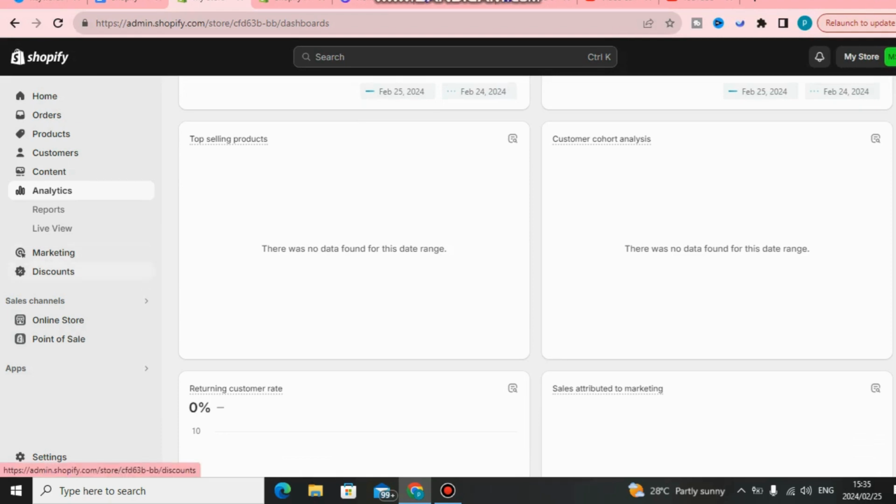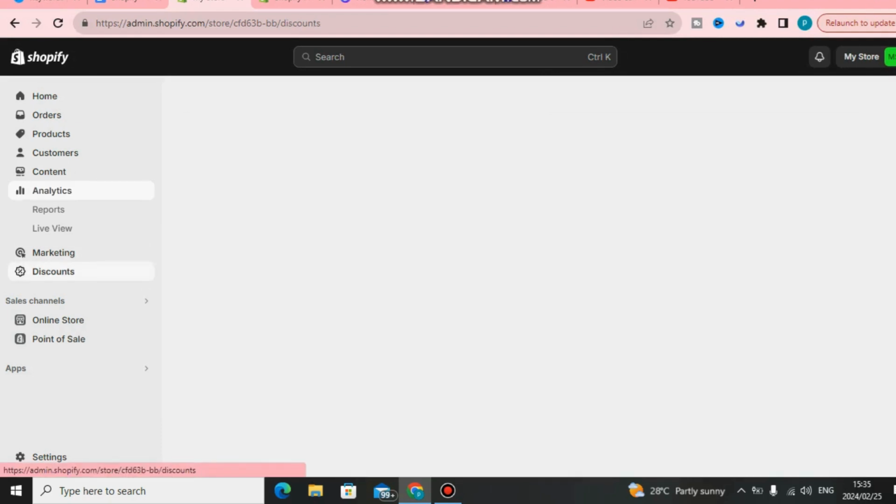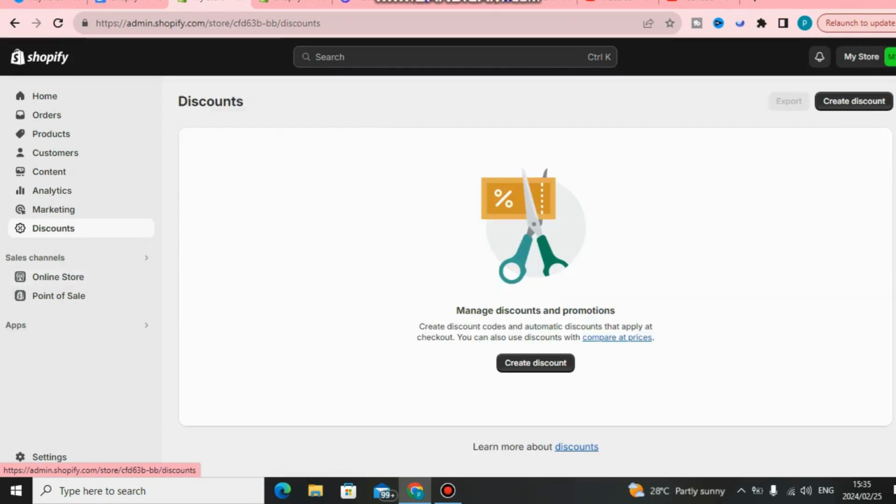You can also go to discounts. If you want to create a discount, you can create one. What I like about discounts is that you can have more sales. It'll bring in more sales. Okay, you can also go to online store.